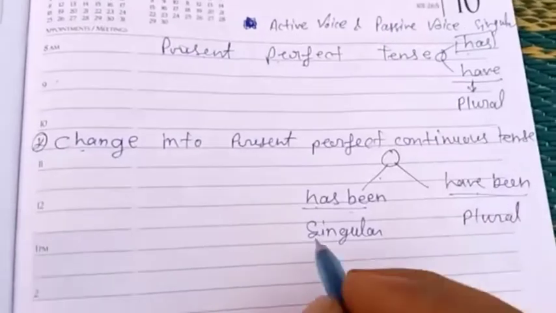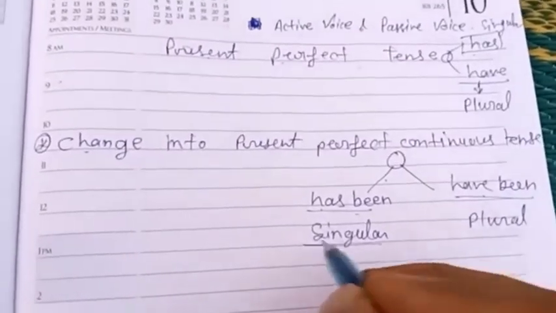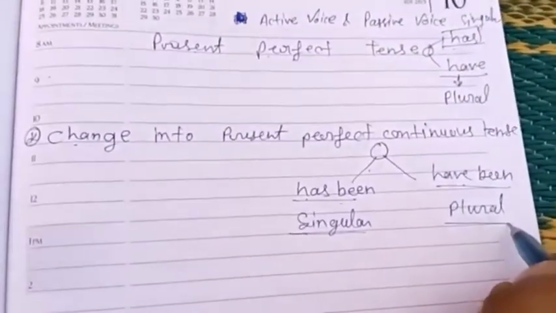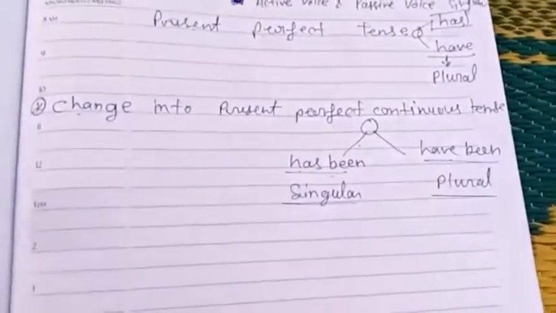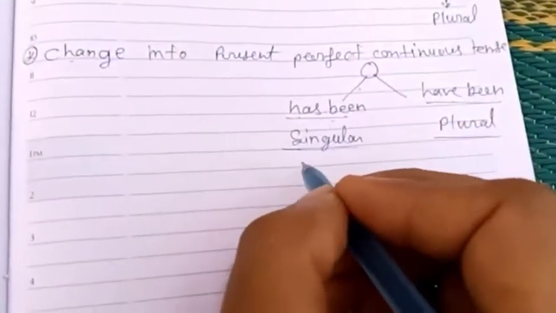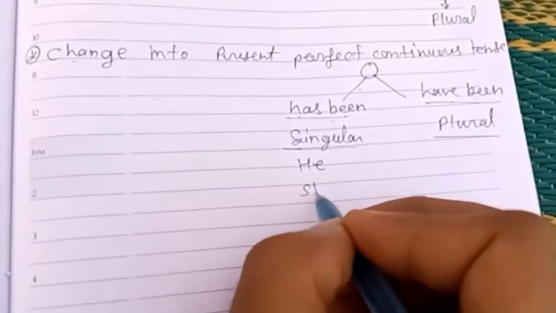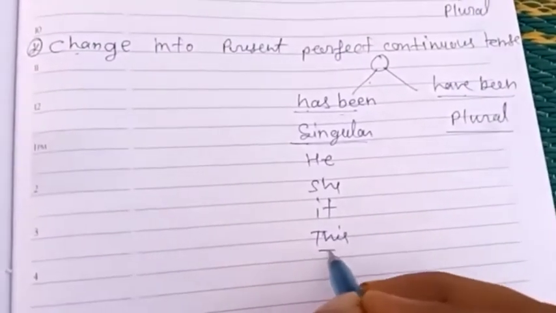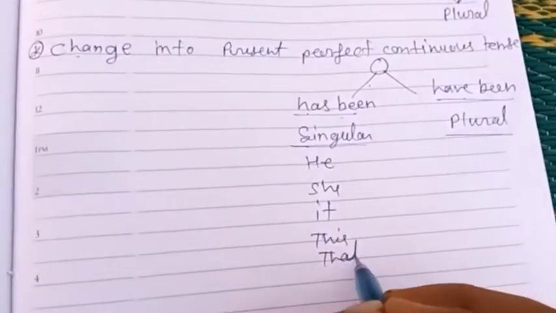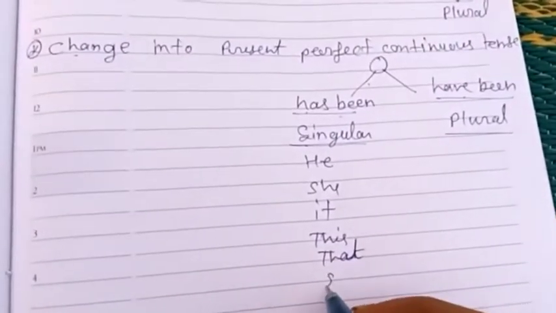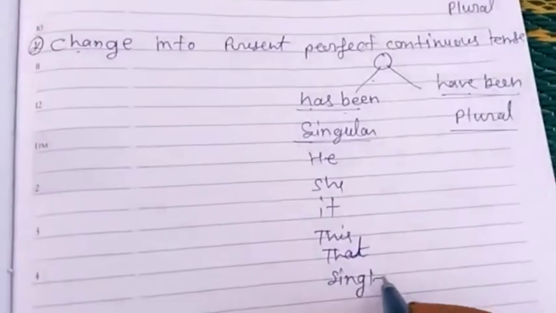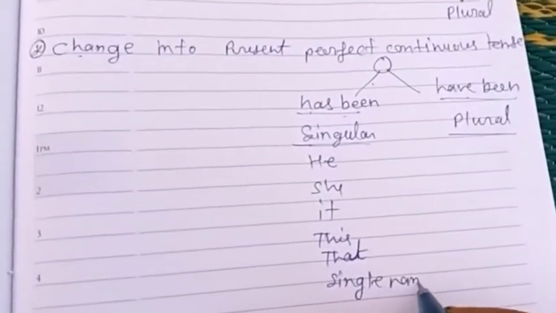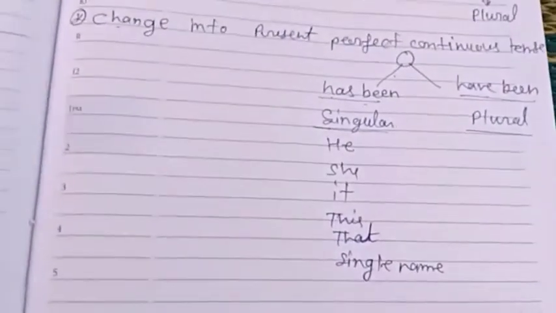So let's discuss what is a singular number or singular subject and what is a plural subject. You know my dear viewers, singular numbers are he, she, it, this, that and any single name. These are a few, mostly used words.